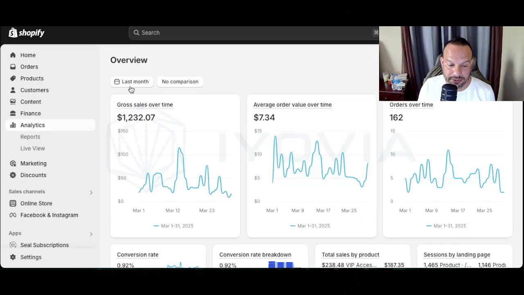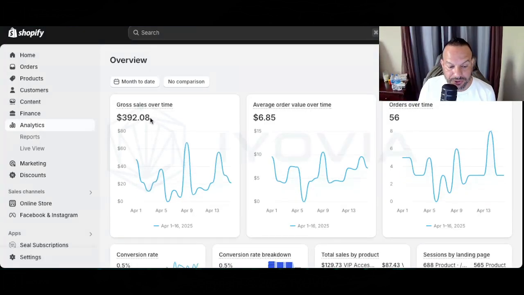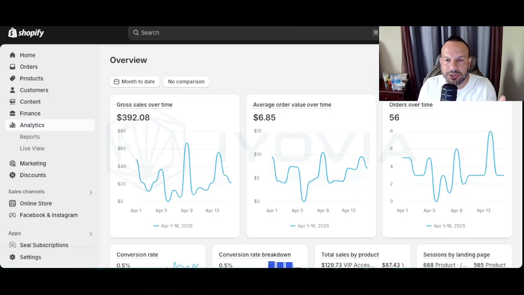$143.61, right? So right here for this month of April, we've only made $392. It's still like a 2-to-1 ratio, right? Half and half, a little bit more than half we made, right? Or double, I should say, right? 400 made, 150 spent, right? You guys know we doubled it, right?